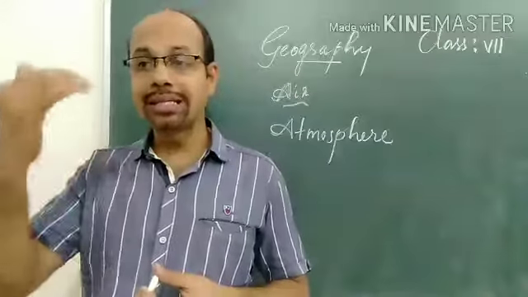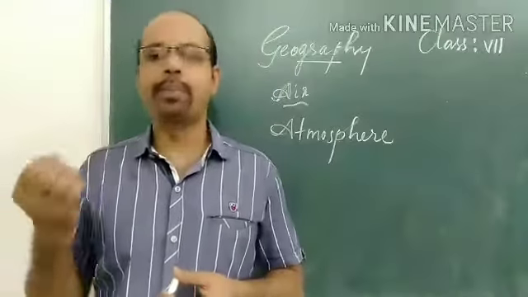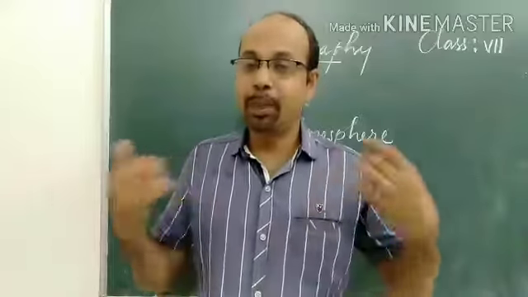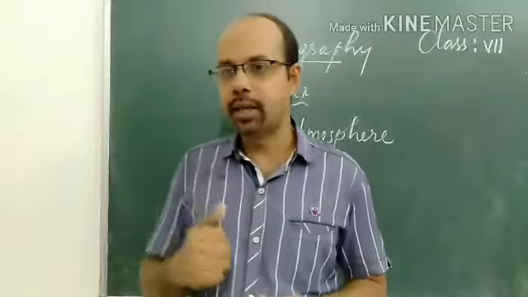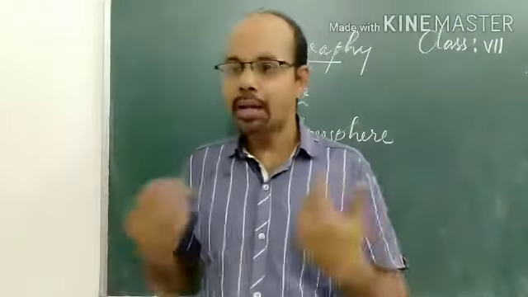Oxygen is the second most plentiful gas in the air, about 21%. After nitrogen, oxygen is available in the next largest quantity. Human beings and animals take oxygen from the air as they breathe.